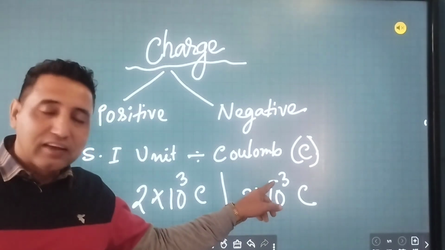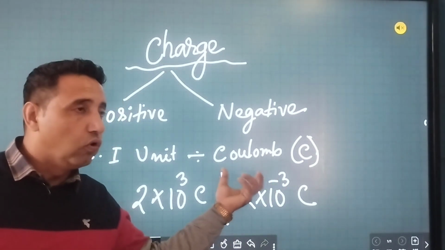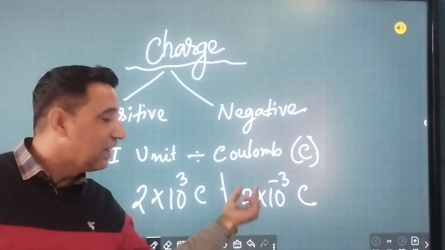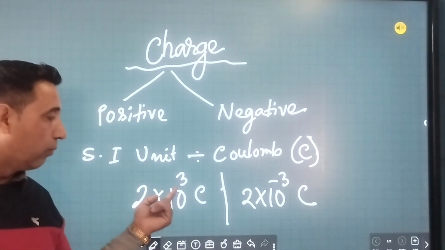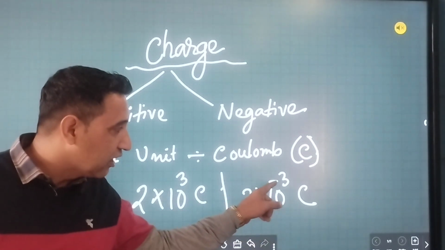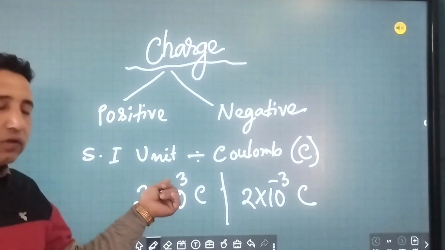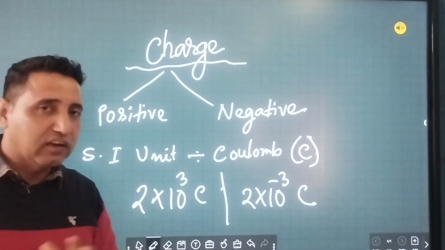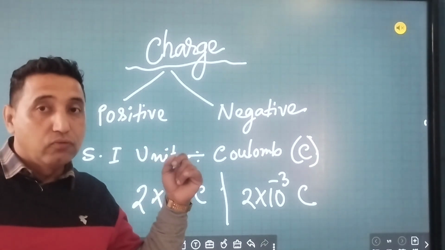And here it is negative, so this value is less than 1 coulomb. Whenever you see negative power, you should understand that it is a small thing. When you see positive power, it's a bigger thing. Is that clear? Okay. Next, we'll talk about forces.